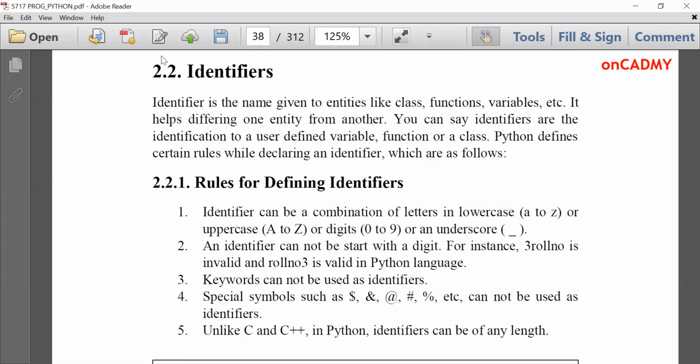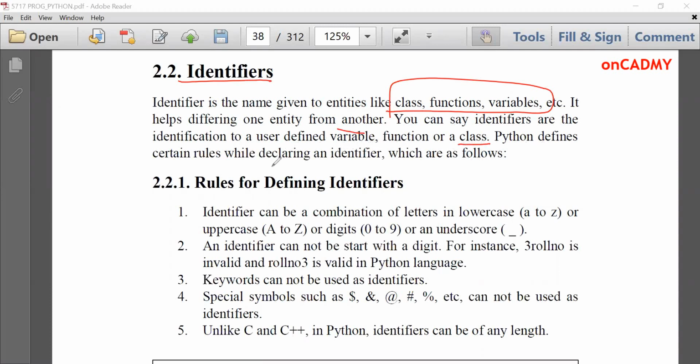So it is very important to give an appropriate name to variables, functions, or classes in Python or in any other programming language also. They are called identifiers. An identifier is the name given to entities like classes, functions, variables, etc. It helps in differentiating one entity from another. You can say identifiers are the identification of a user-defined variable, function, or class.